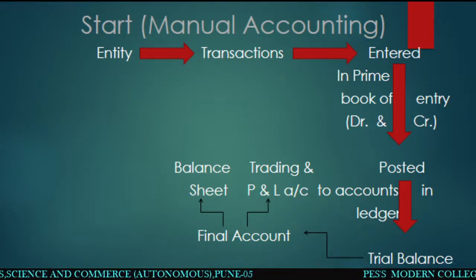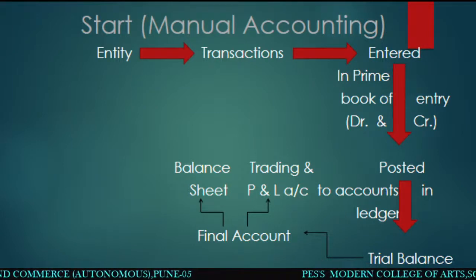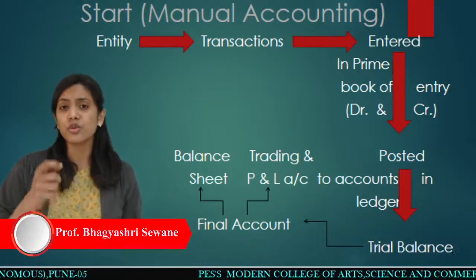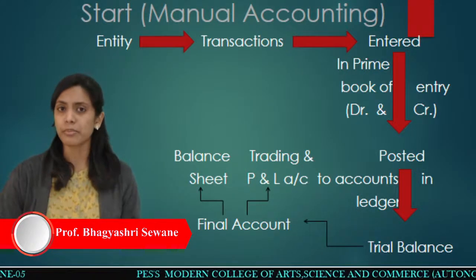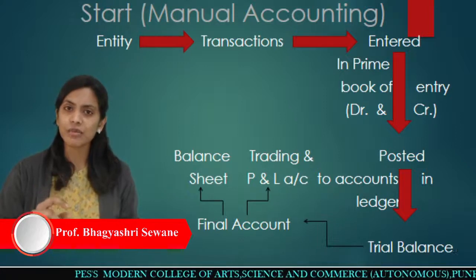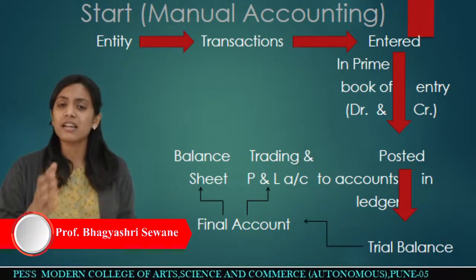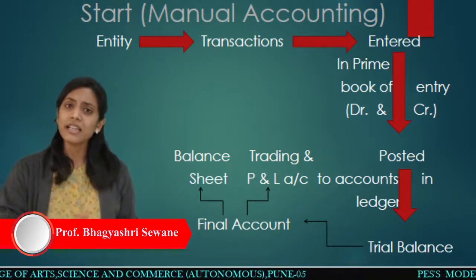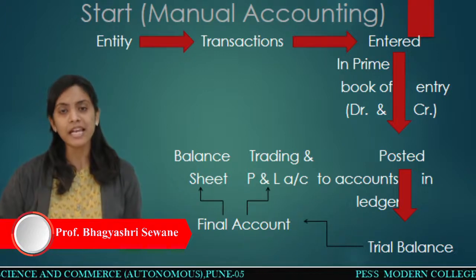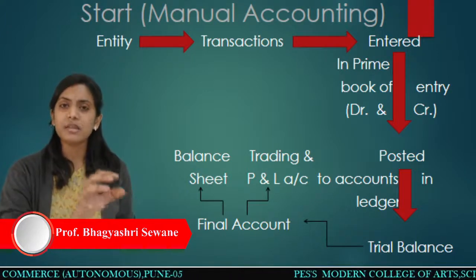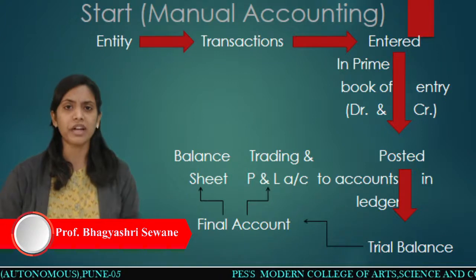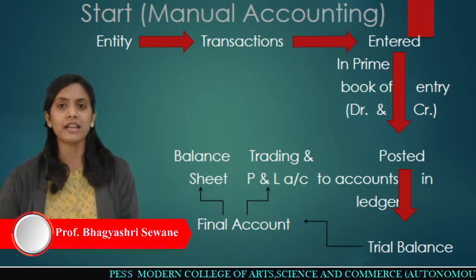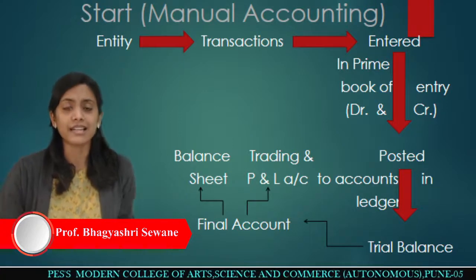Now all this manual accounting you do in a particular business concern, in proper notebooks and books that you prepare and maintain in your company, and you record all that data in those books. So company-wise data and company-wise books are there, right? And in the case of computerized accounting, what happens? All this data, that is debit, credit, transactions, ledgers, profit and loss account, and the balance sheet, all these books we have to maintain on a computer only, in software, and that is Tally.